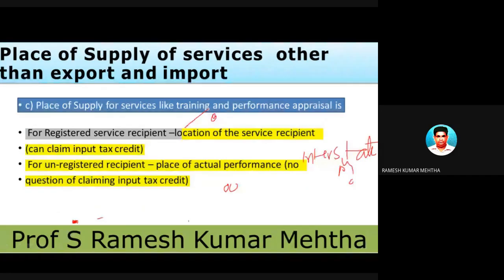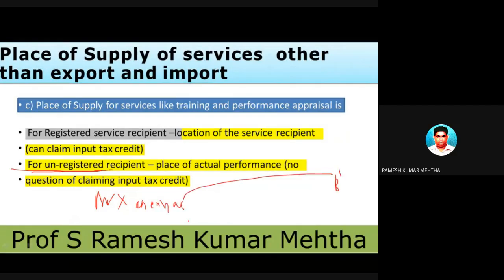Next one. If the same situation is there, but the service recipient is not registered. For example, I am Mr. X from Chennai, and I am going to Bangalore, and I am getting some training on software.